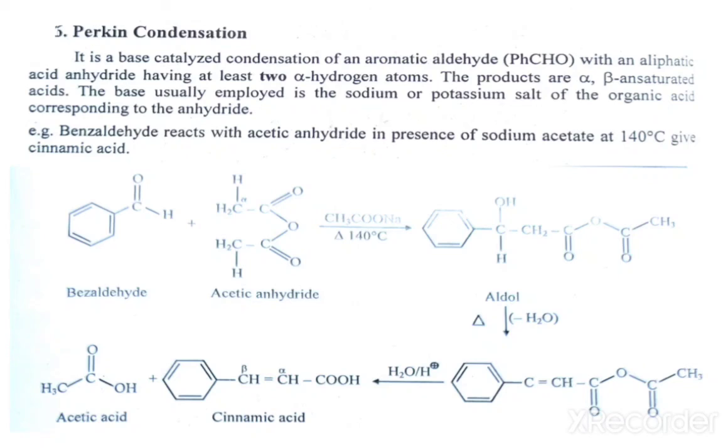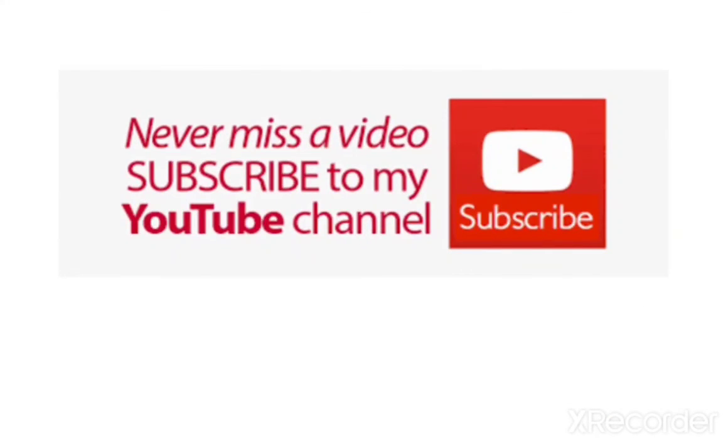That means in Perkin reaction the reactant is benzaldehyde, then acetic anhydride, and we get cinnamic acid, that means alpha beta unsaturated compounds. This is about the Perkin condensation. So friend, this is all about the carboxylic acids and their derivatives. We finish the carboxylic acids and their derivatives.